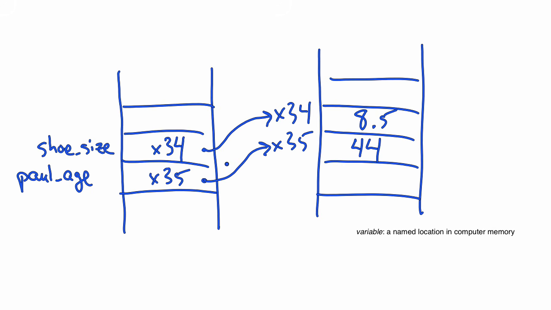A nice thing about Python is that you don't have to worry about which particular memory addresses are chosen. Python will keep track of all of this for you. In fact, you can't even pick which memory addresses are used. However, it really helps to keep this model in mind when you're programming.